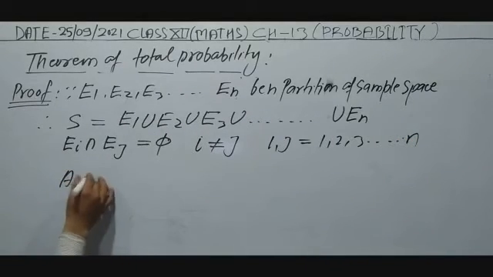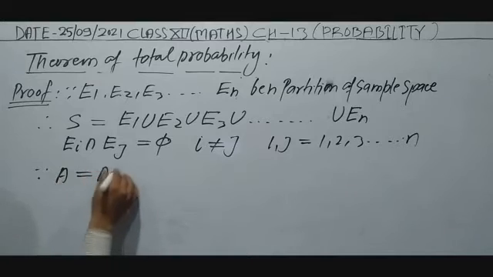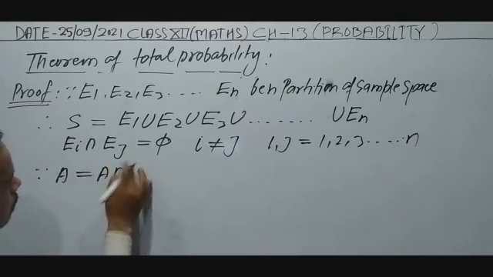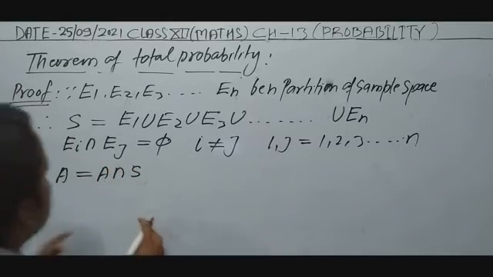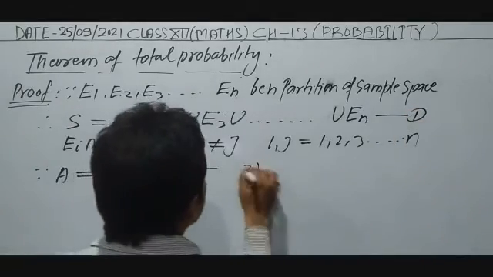Now event A, what can we write? Event A in terms of sample space, we can write A intersection S. Suppose this is equation 1 and this is equation 2.